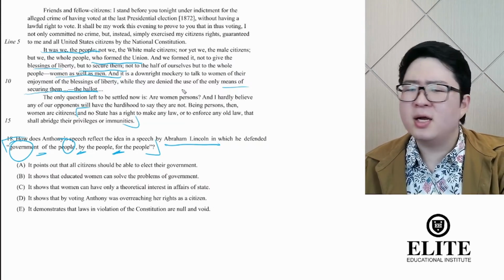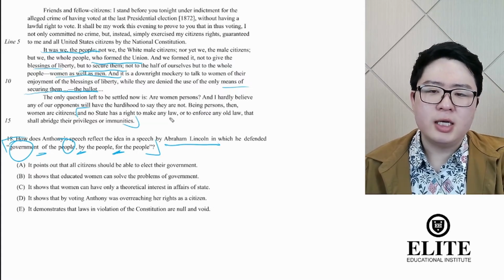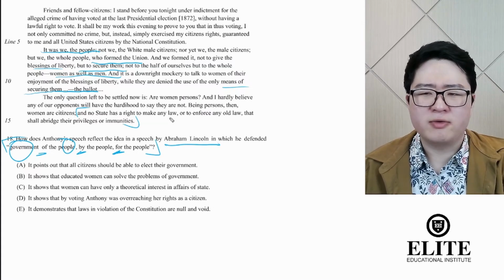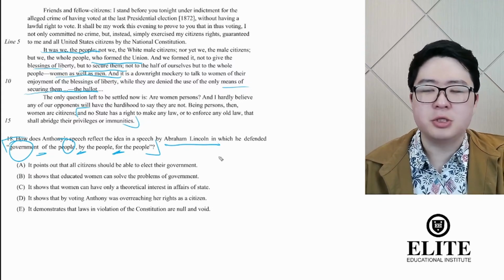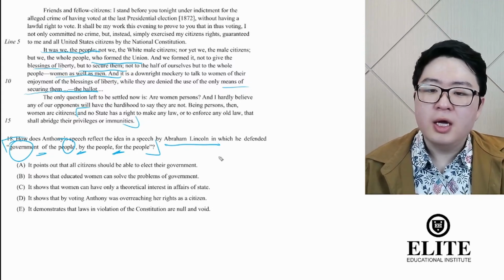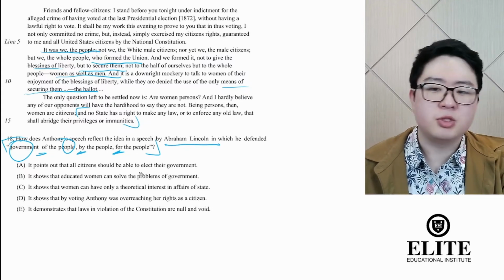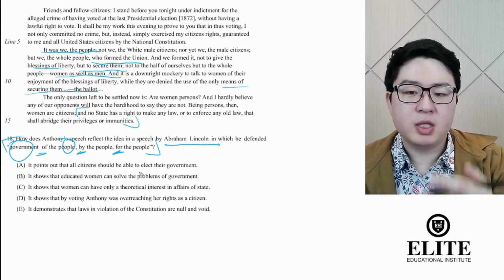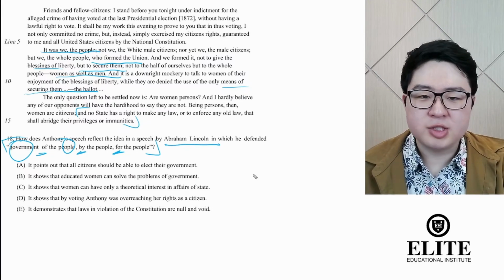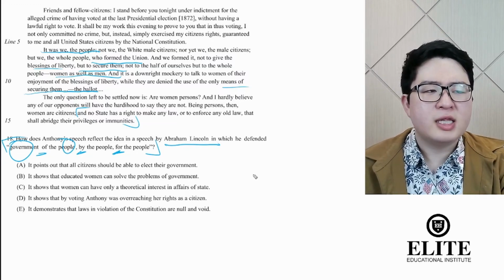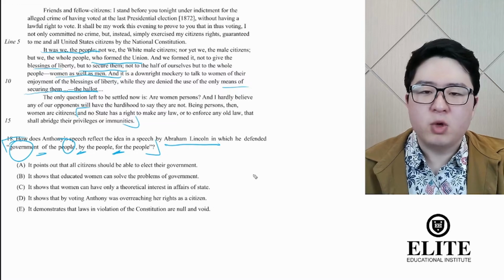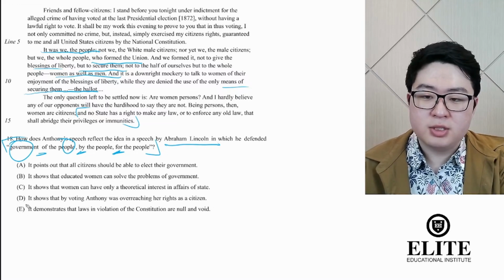But it's not a broad argument, right? It's not an argument that talks about laws in general. Here, her central message is, oh, people need to have the right to vote. And so this isn't really an argument about constitutionality. It's not really an argument about specific laws, right? It's just generally an argument that puts forth the idea that women should have the right to vote, right? So you can strike out E on those grounds.